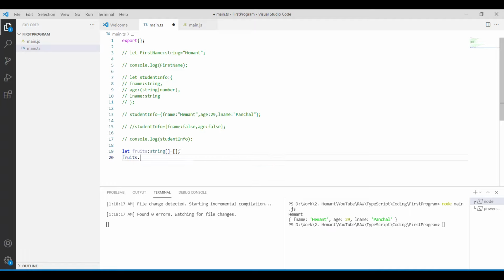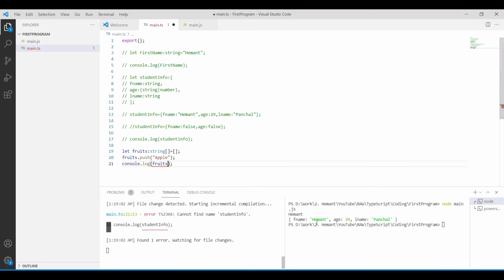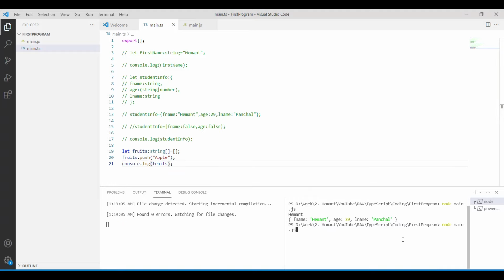I will say fruits.push apple, and console.log fruits. Let me print this. Apple. Now let me push a number, say 10.